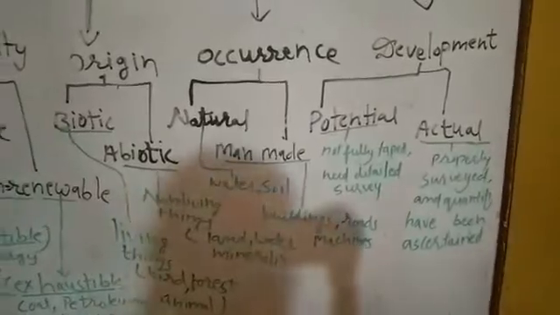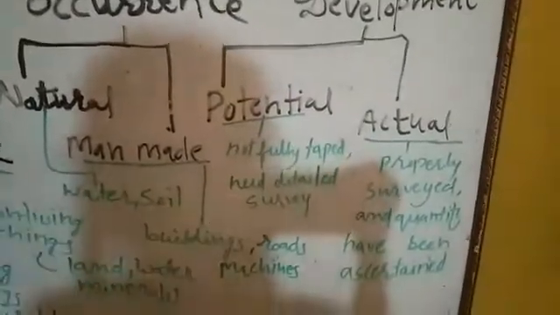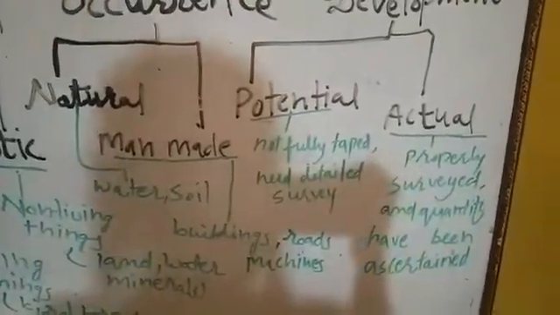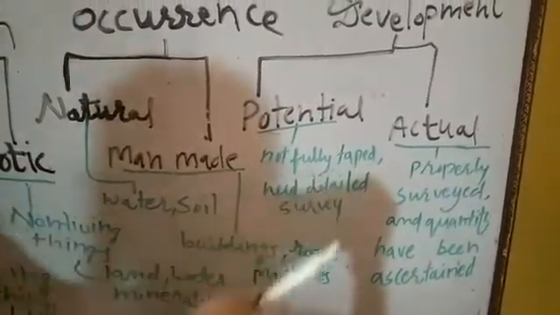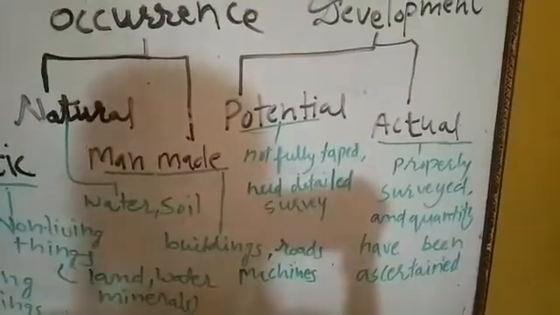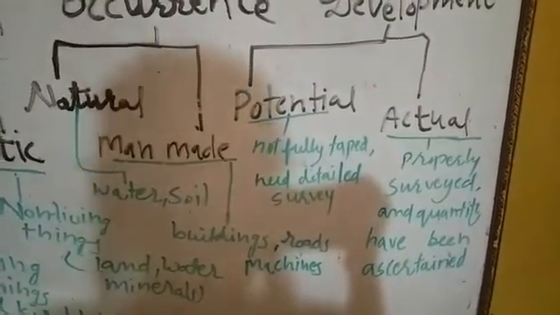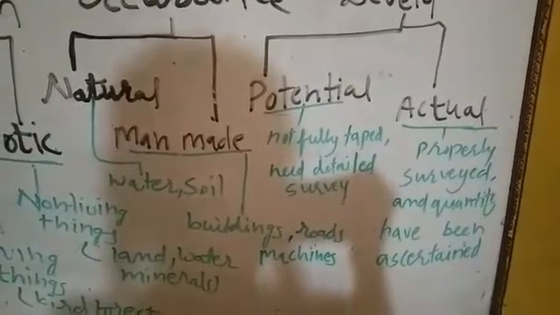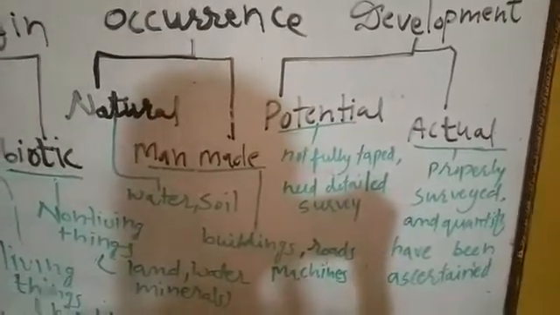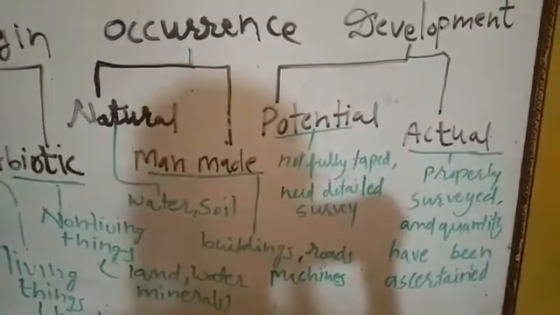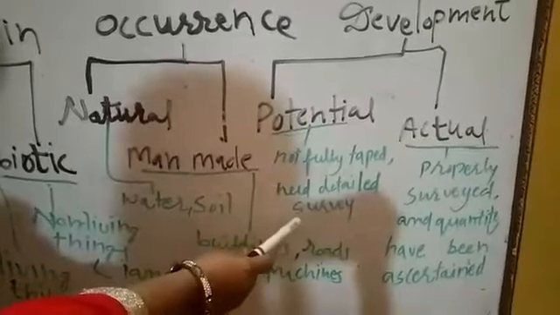Last one is development. Development resources are further divided into potential and actual. Potential resources are those resources which are not fully tapped. For example, the US Geological Survey suggests that the Arctic seabed may hold as much as 25% of the world's undiscovered oil. That is an example of potential resources because these resources need detailed survey.